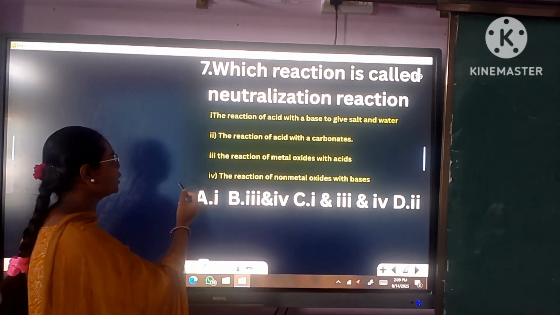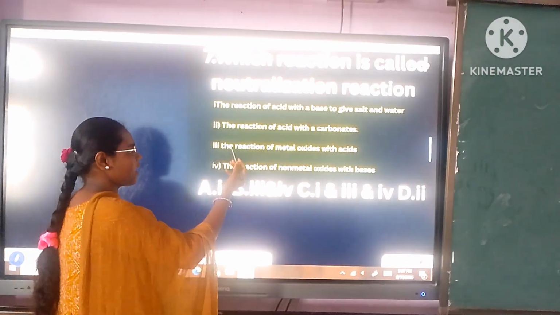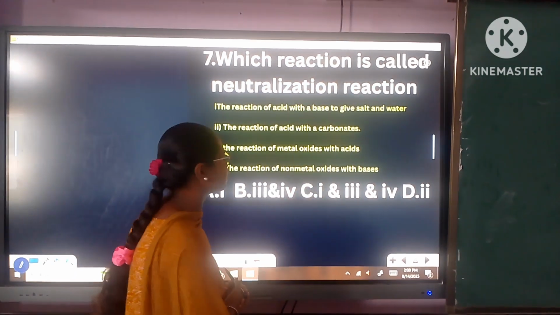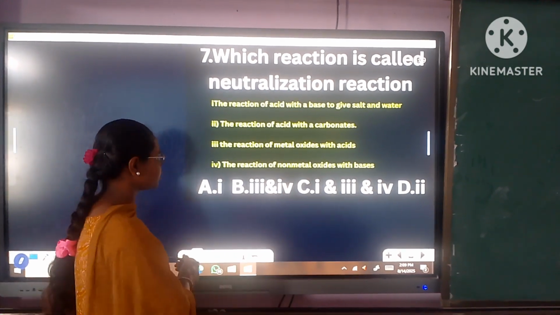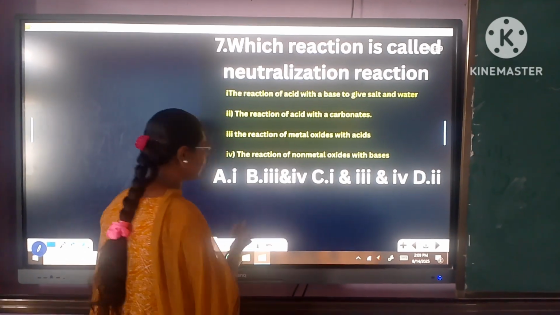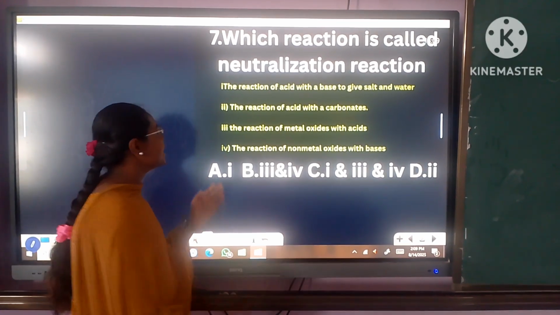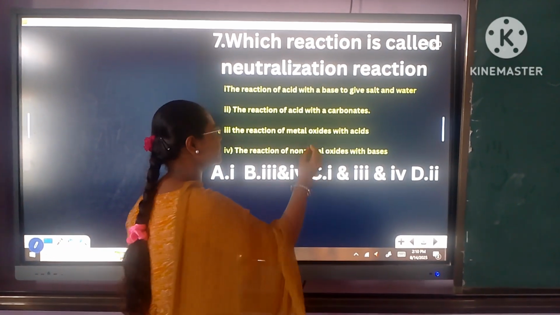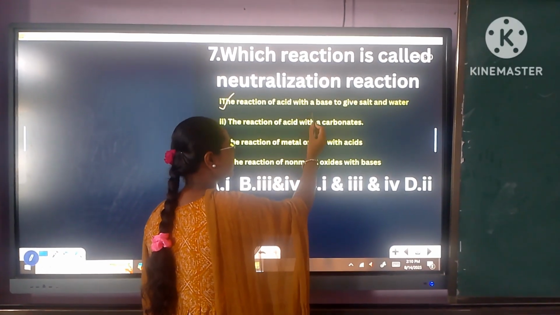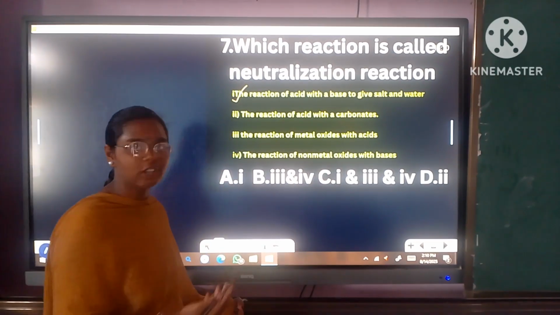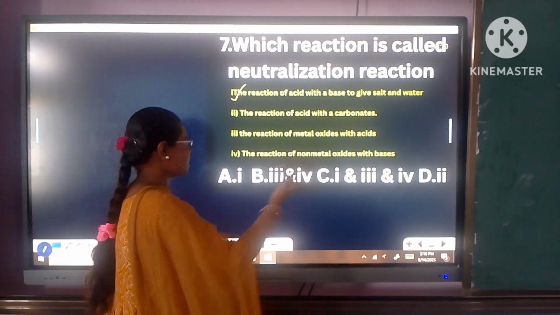Which reaction is called neutralization reaction? The reaction of acid with a base to give salt and water. The reaction of acid with a carbonate. The reaction of metal oxide with acid. The reaction of non-metal oxide with base. The reaction of acid with base is a neutralization reaction because when acid reacts with base, it gives rise to salt and water. So it is a neutralization reaction.